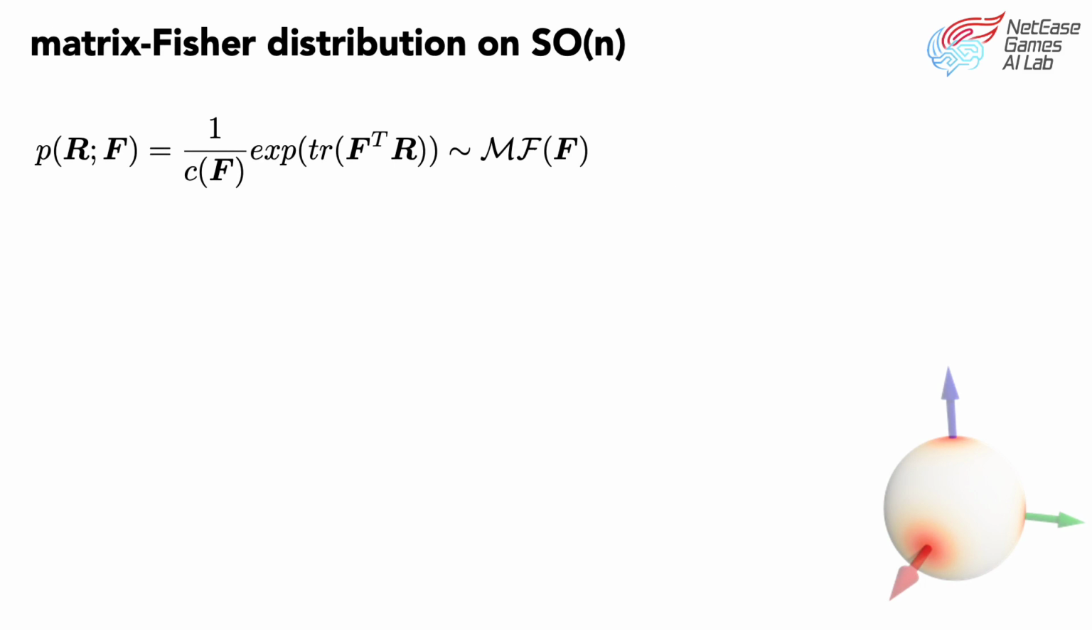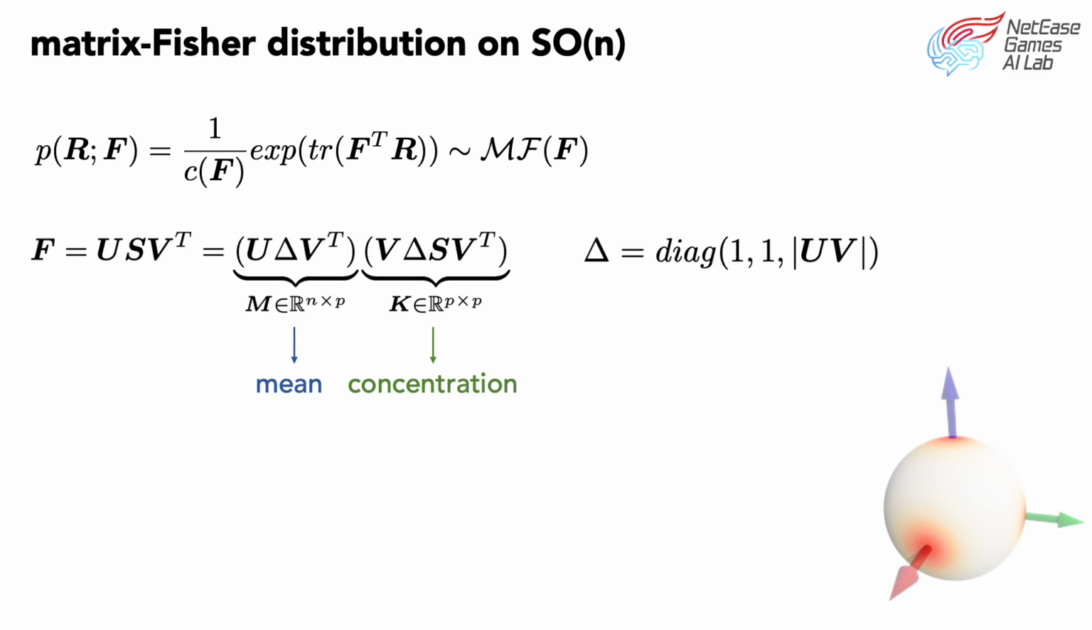For rotation matrix R in SO(N), the matrix Fisher distribution has been proposed to characterize its probabilistic properties. F is the distribution parameter and has the same dimension as R. And Cf is a normalizing constant. Tr is the matrix trace. The parameter F can be decomposed into a concentration term K and a mean rotation term M with SVD decomposition. Delta is to ensure the determinant of M is 1. Given an F, the mean term M can be regarded as a rotation estimation.